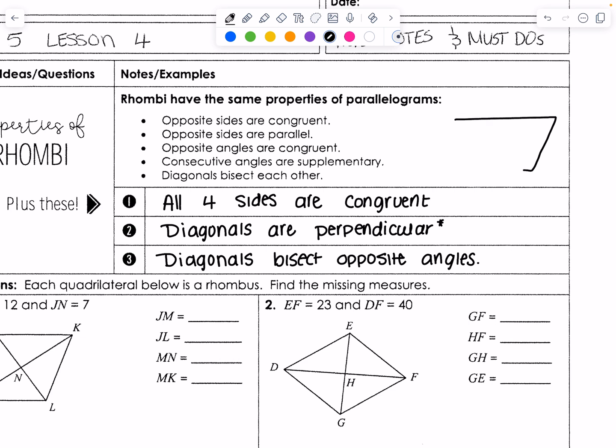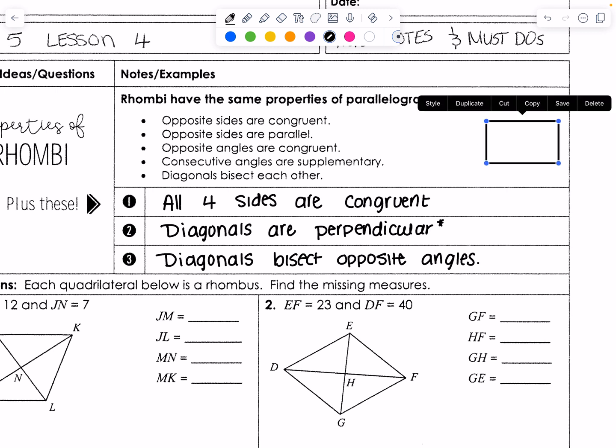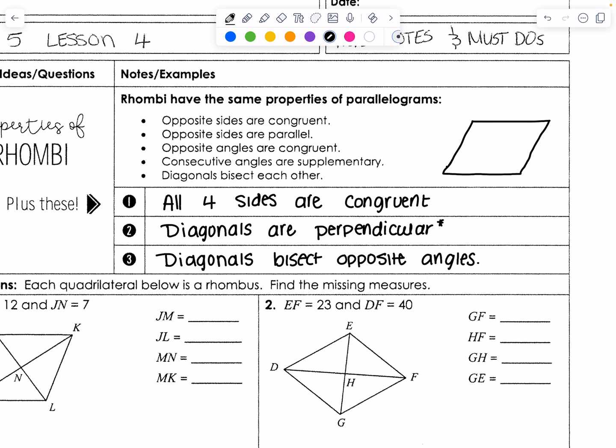Now I'm going to sketch myself a little rhombus here. If you'll notice, a rhombus is just kind of like a fancy square, like an italicized square. I'm really not getting the drawing well over here. I'll give it one more shot. Let's just do that. Okay, so there are a lot of similar properties of parallelograms, and we'll go over those again.